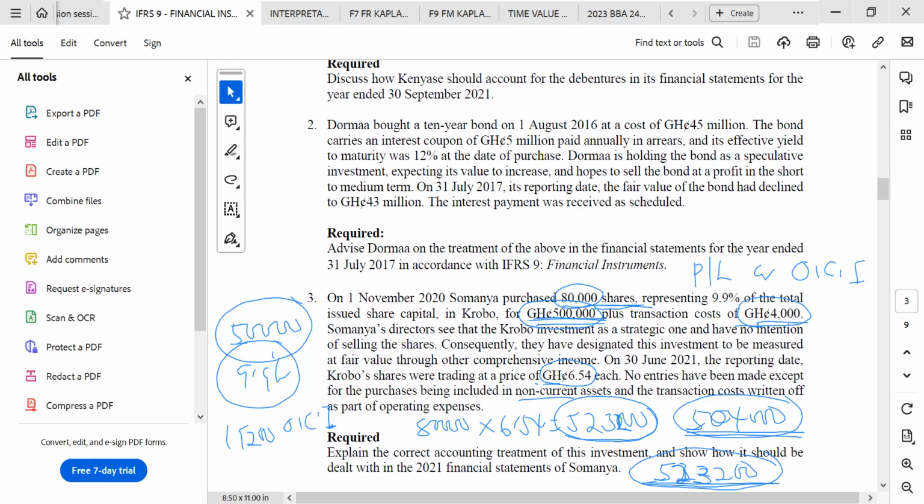If there's any dividend paid, the dividend should be calculated and charged to profit or loss as a finance income. By the reporting date, the value of the shares must be fair valued to 523,200, which is calculated as the 80,000 multiplied by the share price at the reporting date. So there will be a gain of 19,200, which should be taken to other components of equity.